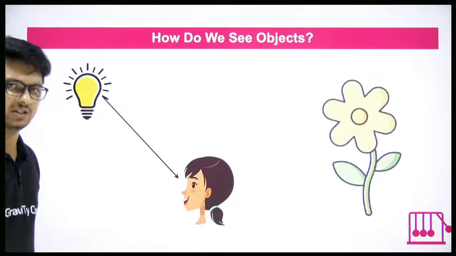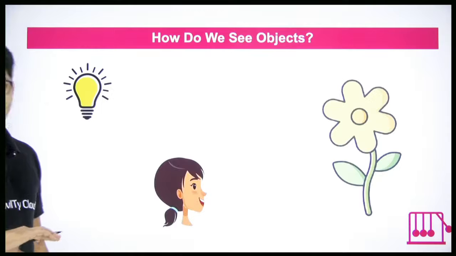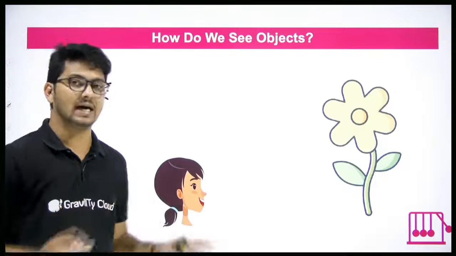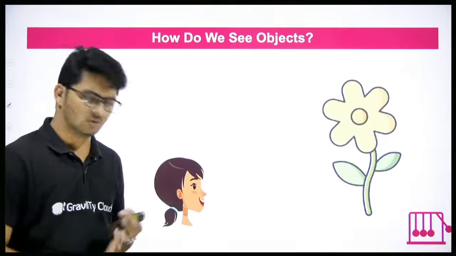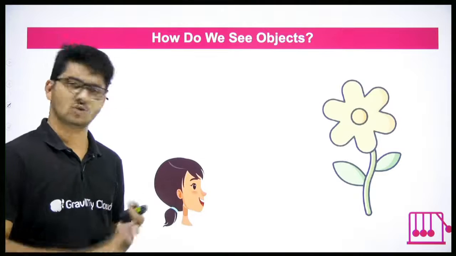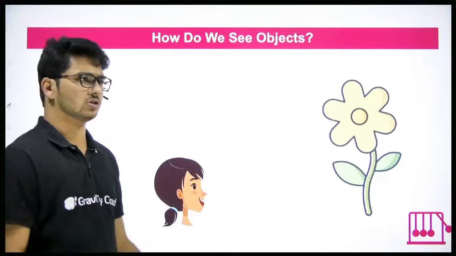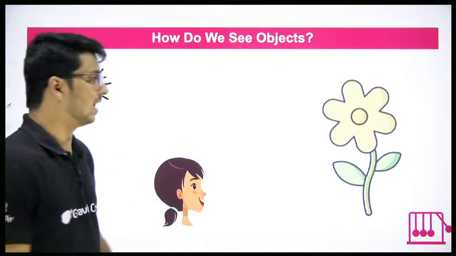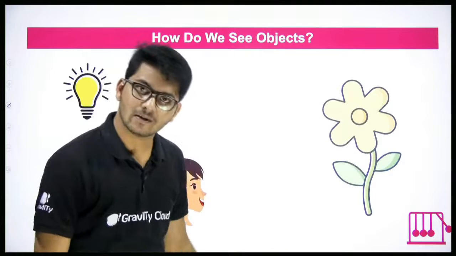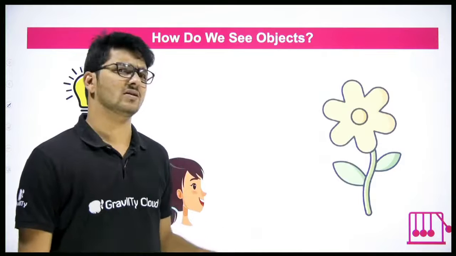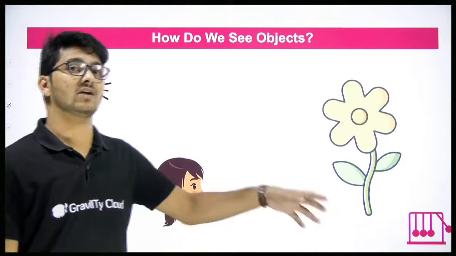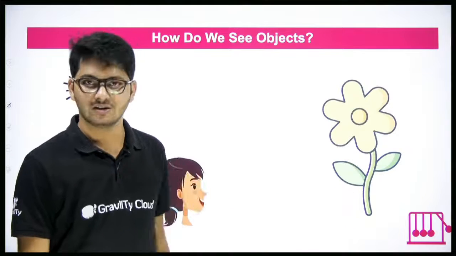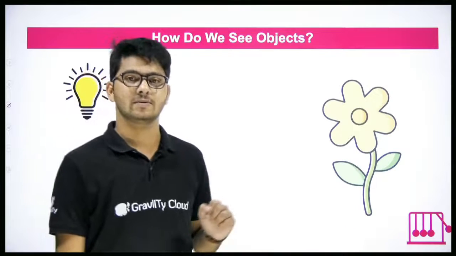Because the flower is an interesting case. Now when there is no light, let's say it's completely dark. At night, midnight, there is no moonlight, nothing. There is no bulb, no tube light, no source of light. The room is completely dark. And if there is a flower, can you see it? The room is completely dark, but there is a flower. Can you see the flower? You cannot. Right? Because there is no light.